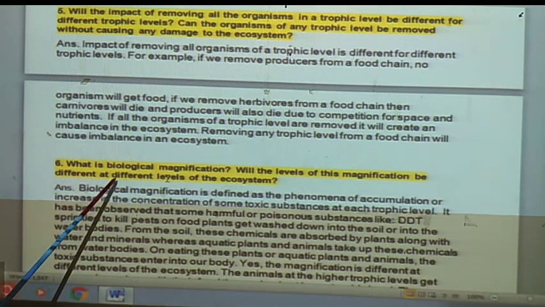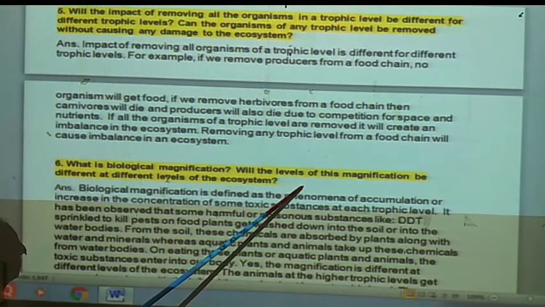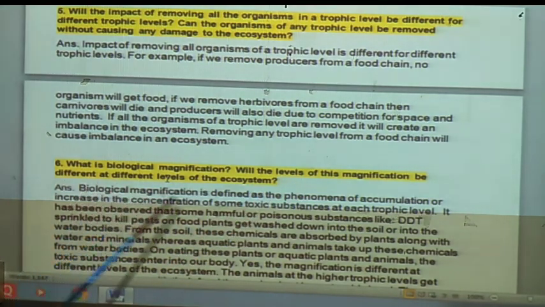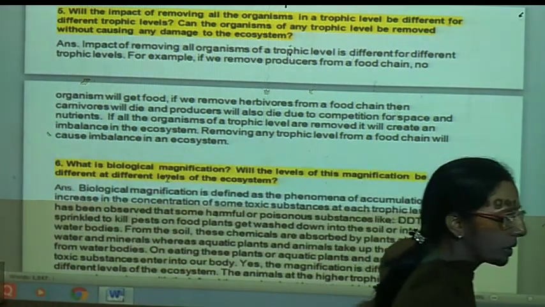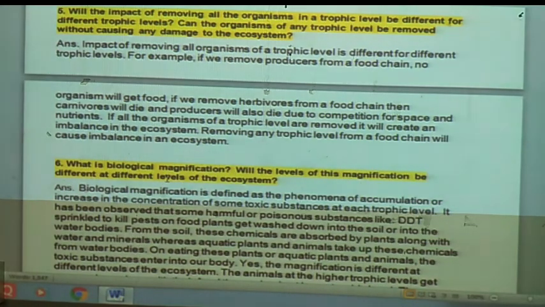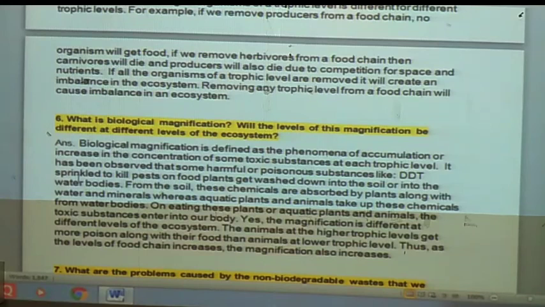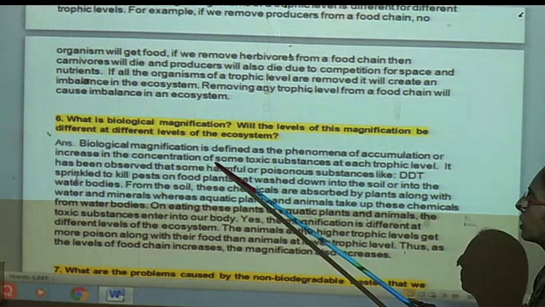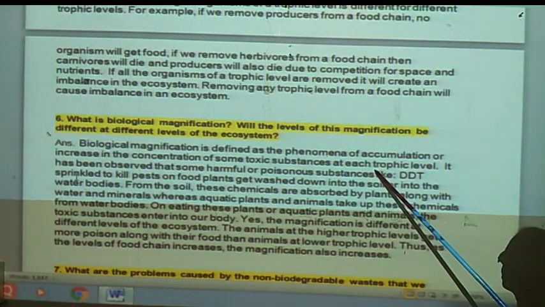Now, next question: what is biological magnification? Will the levels of this magnification be different at different levels of the ecosystem? As you have seen, what is biological magnification? Biological magnification is defined as the phenomenon of accumulation or increasing concentration of some toxic substances at each trophic level.